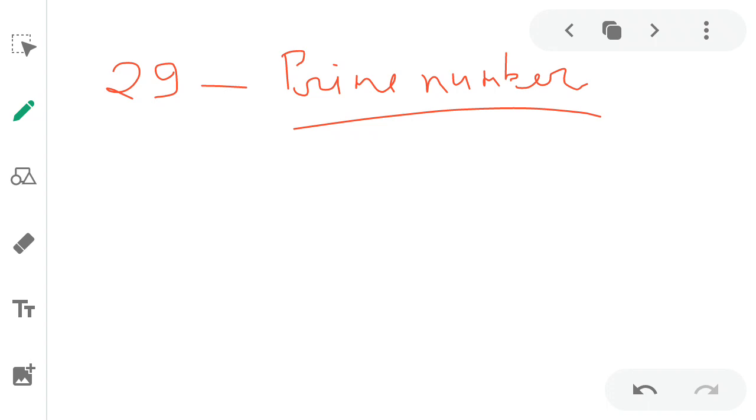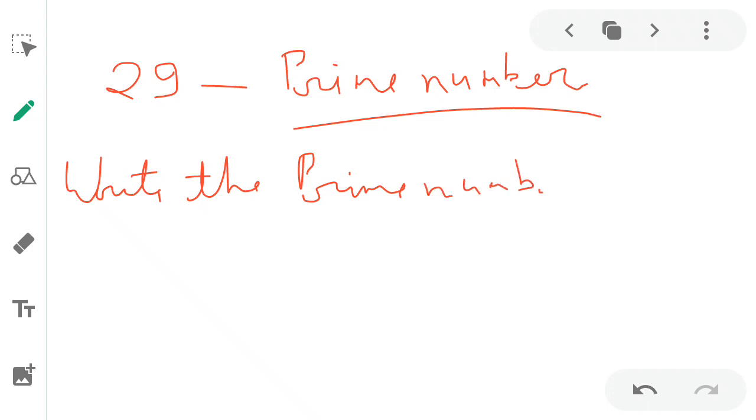Okay. If the question is to write the prime numbers between 10 and 20, we see all the numbers between 10 and 20.